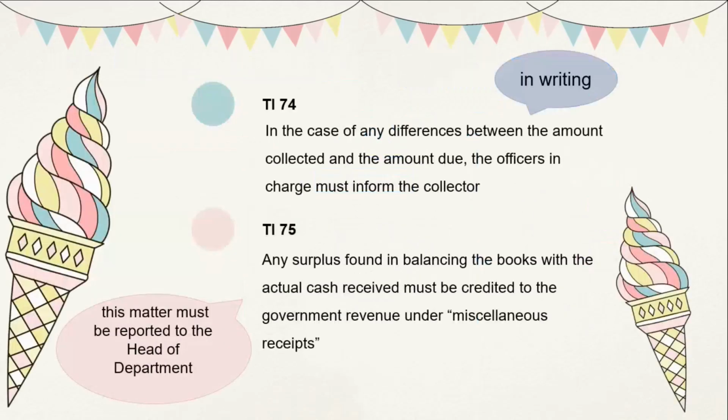And under Treasury Instruction 74, in the case of any differences between the amount collected and the amount due, the officer in charge must inform the collector. And under Treasury Instruction 75, any surplus found in balancing the books with the actual cash receipt must be credited to the government revenue under miscellaneous receipt.